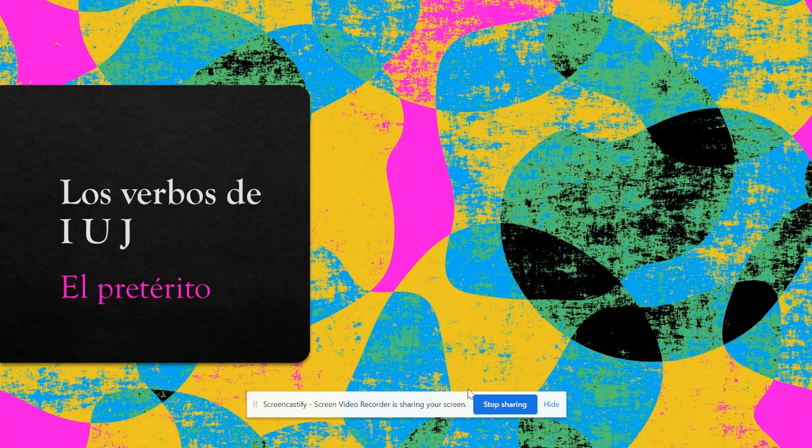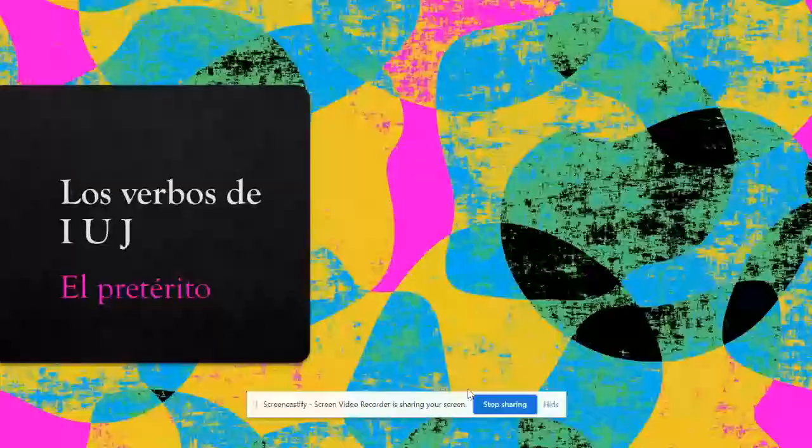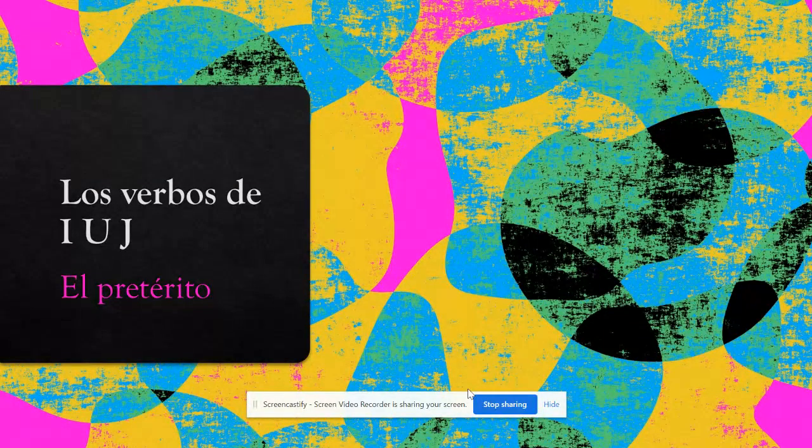Since we are working on an asynchronous day, that means that you'll be doing work on your own from home. So we wanted to send out this Screencastify to go over the following irregular preterite verbs. We call these the group verbs, and they are the IUJ group verbs. You'll want to record these notes on a sheet of paper, preferably the preterite note worksheet that you were given last week to organize all of the preterite conjugations we've been learning. So grab a piece of paper, a pen or a pencil, and let's get ready to do the group verbs.